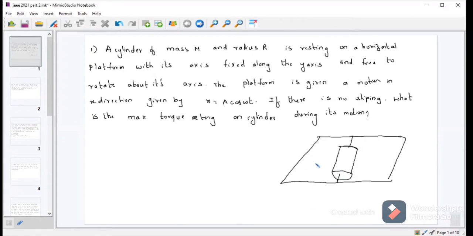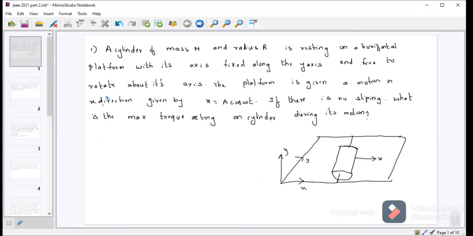The platform with its axis fixed along the y-axis, and free to rotate about its own axis. That means the cylinder is fixed along the y-axis, and it can rotate about the z and x-axis. Let this direction be the y-axis, and this direction is the x-axis. The motion along the x-axis is given by x equal to a cos omega t. If there is no slipping, what is the maximum torque acting on the cylinder during its motion?